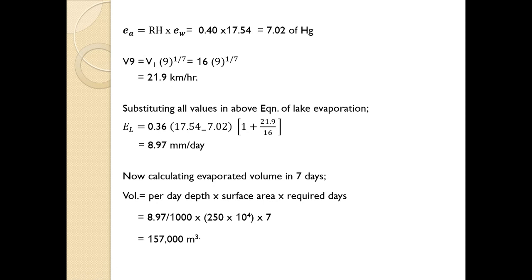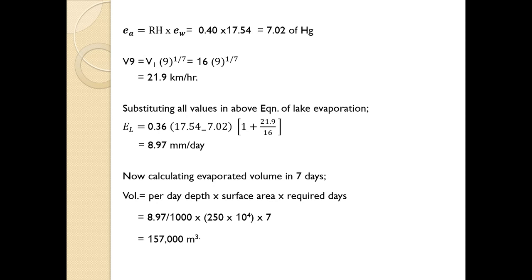So now all parameters are known, Km is known, EW is known, EA is known, right? V at 9 is also known. Substituting all these values in the above equation of lake evaporation, EL equals, substituting all the values, we'll get lake evaporation equals 8.97 mm per day. It is mm per day, 8.97 mm.